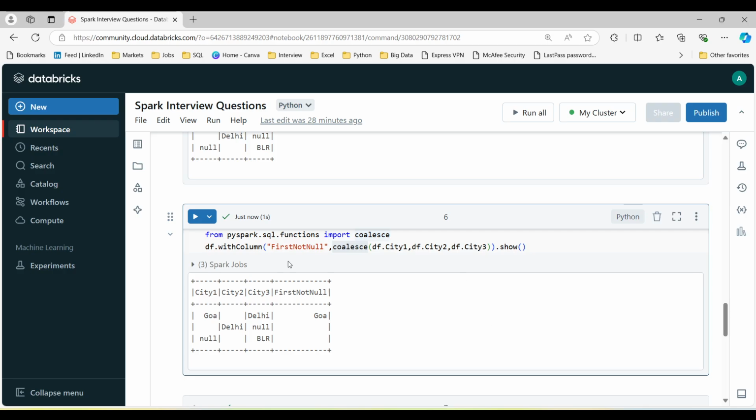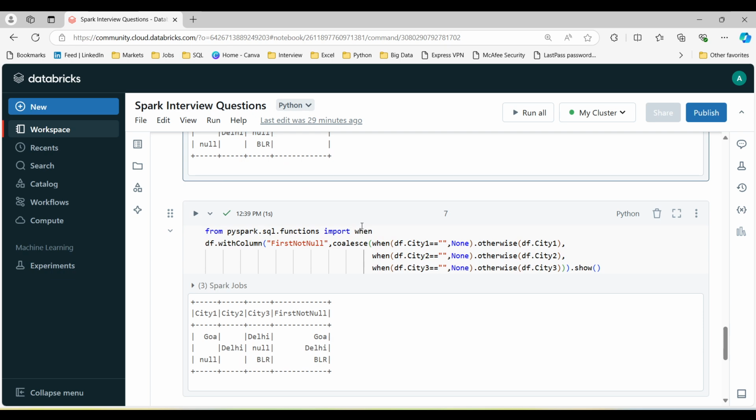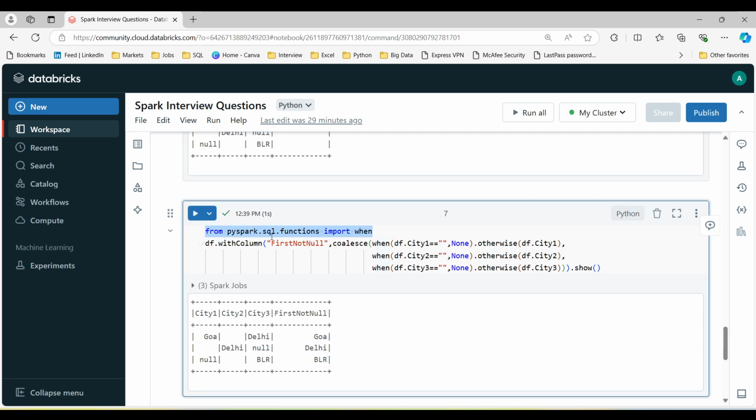So how are we going to use it? First we import when from pyspark.sql.functions, then df.withColumn. The first argument will be the column name, then coalesce.